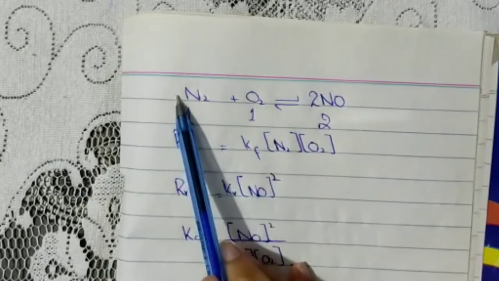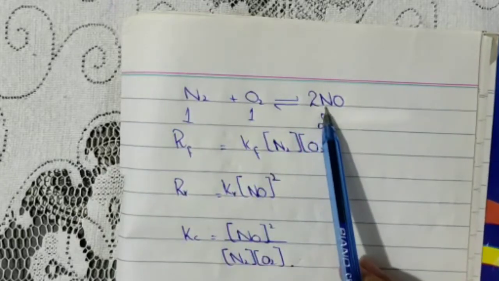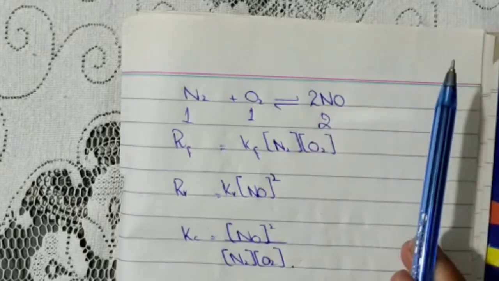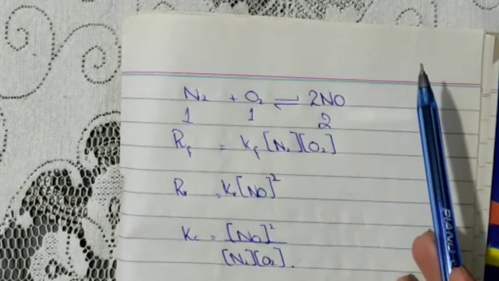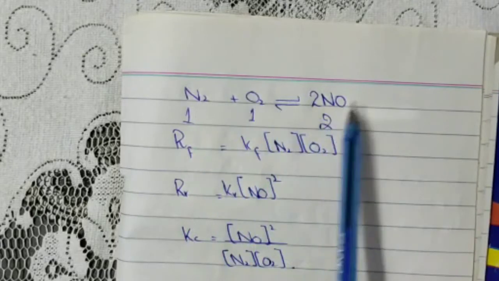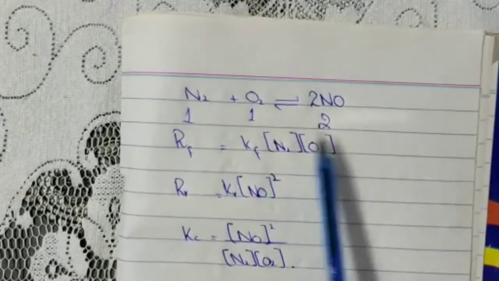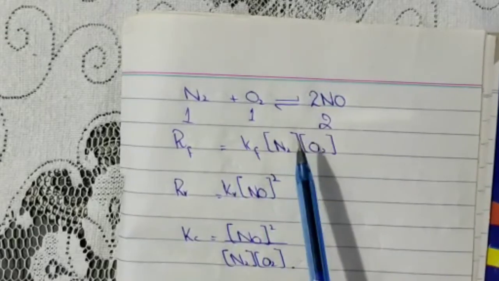Okay, as there is no mole, so we can consider it 1, but this 2 is representing the mole. Now how can we represent this 2? I will tell you in the next step. The rate of the forward reaction, in which nitrogen and oxygen combine to form nitrogen oxide, is equal to the concentration of N2 and O2. Their moles are 1, so we do not write 1 in the power.